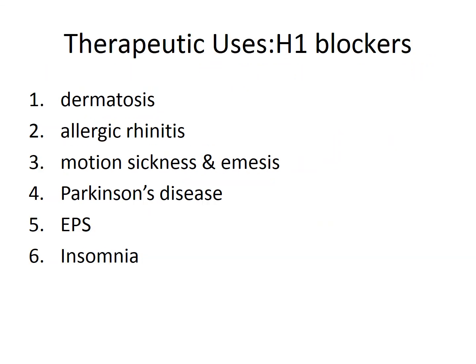And the last one is therapeutic uses. First, H1 blockers or H1 antagonists are used in dermatosis, then allergic rhinitis, motion sickness and emesis, and Parkinson disease. If you want to know about these diseases in detail, please do mention it in the comment box. And it is also used in EPS, insomnia, etc. This is all about SAR and their therapeutic uses. Right? Thank you.